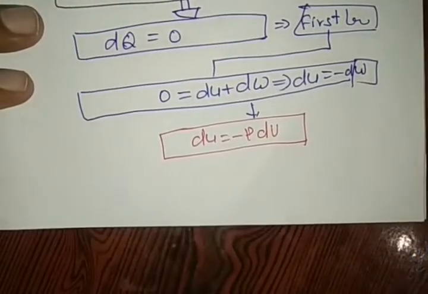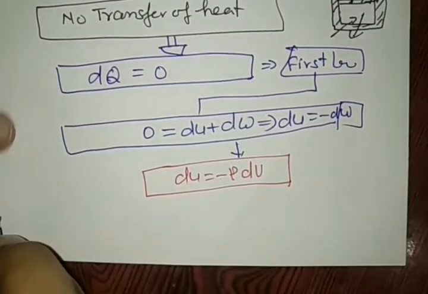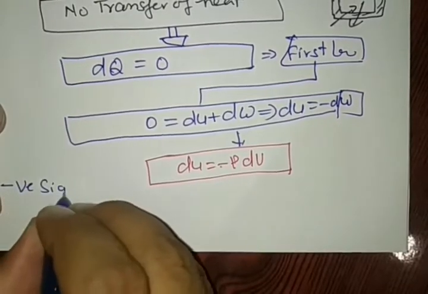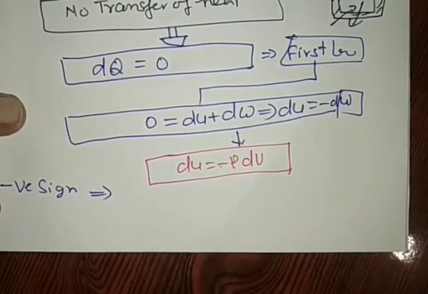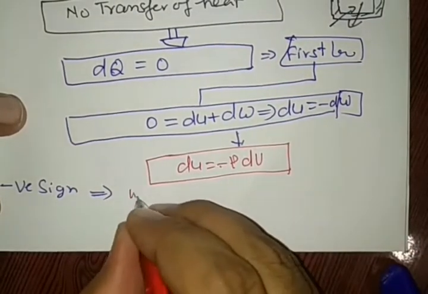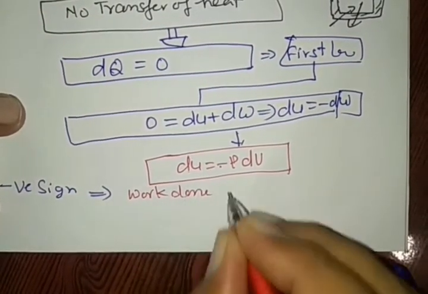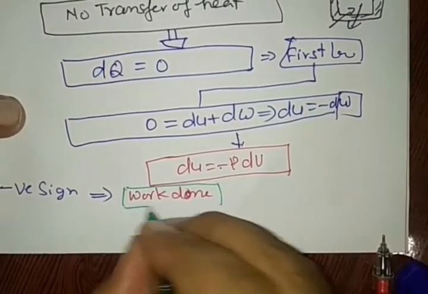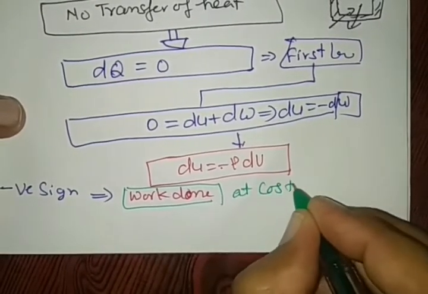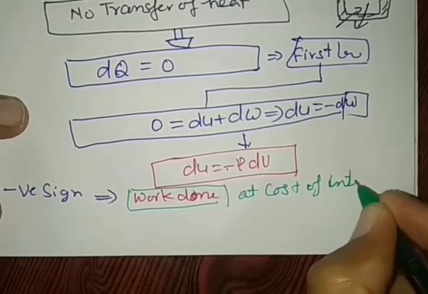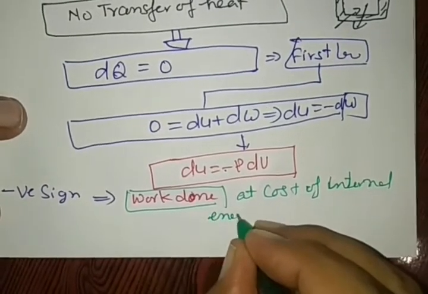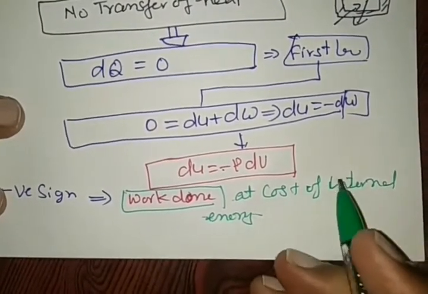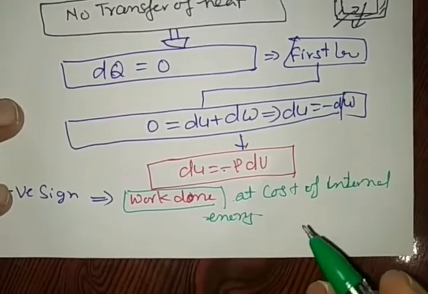What does the minus sign mean? The negative sign implies that work is done at the cost of internal energy. If the system works, then temperature decreases, and when work is done on the system, temperature increases.